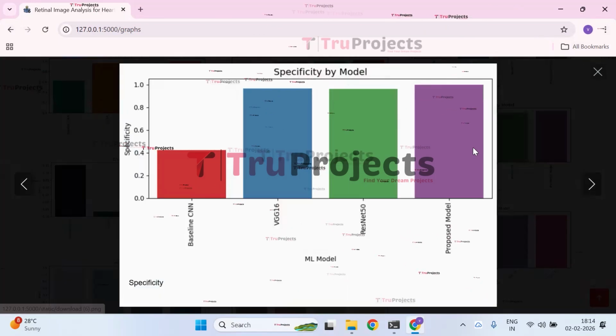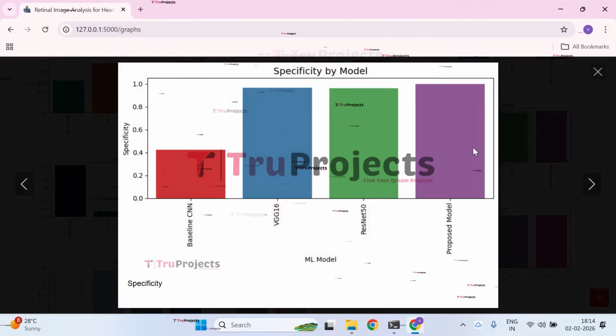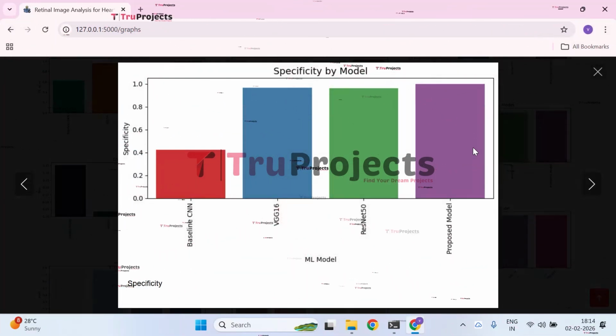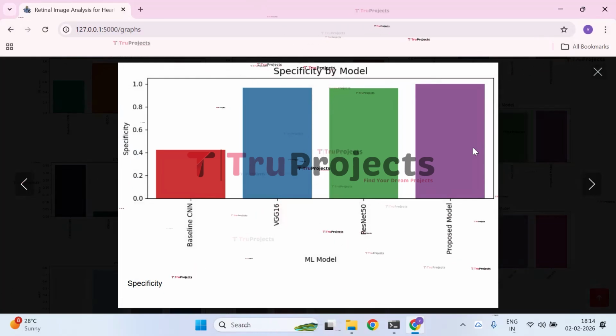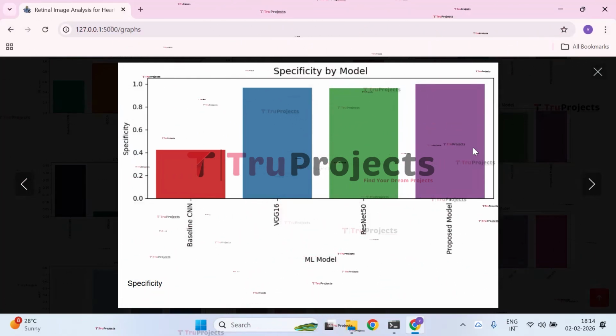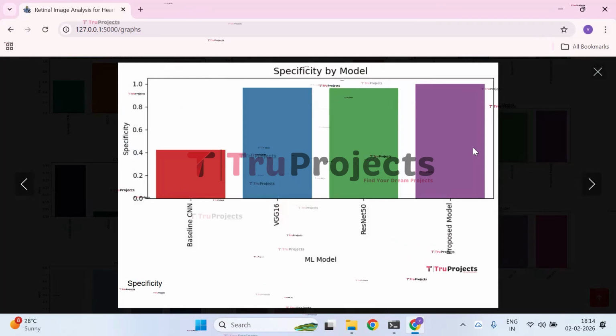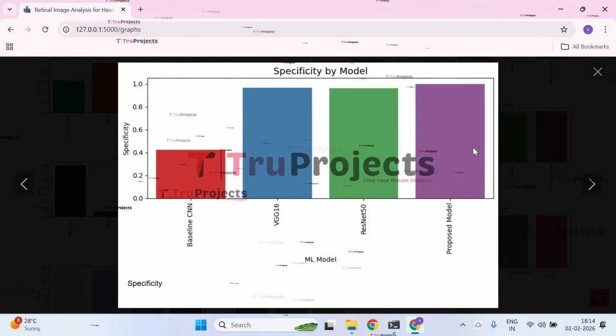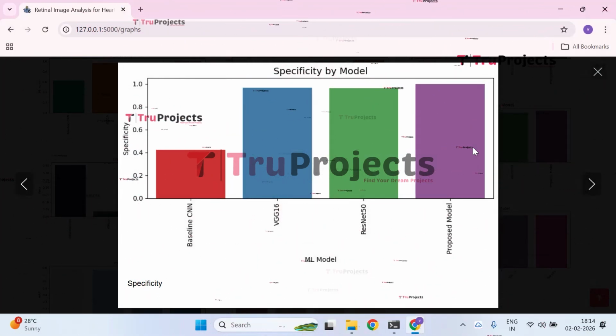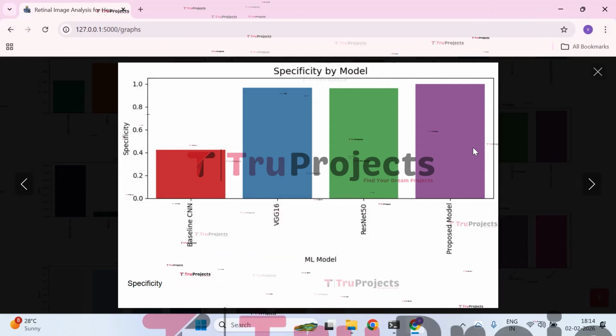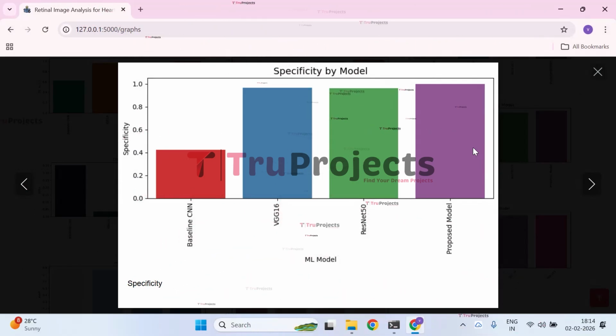Next, we have the specificity by model graph. The bar chart illustrates the specificity of different machine learning models. The baseline CNN has significantly lower specificity, indicating more false positives. VGG16 and ResNet50 show high and similar specificity values. The proposed model achieves the highest specificity, demonstrating the best ability to correctly identify negative cases.